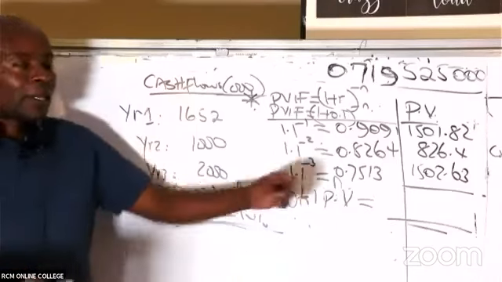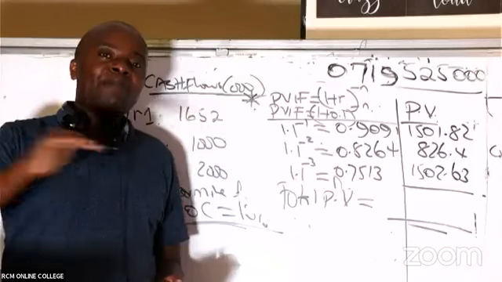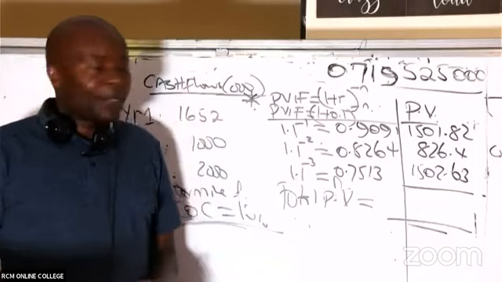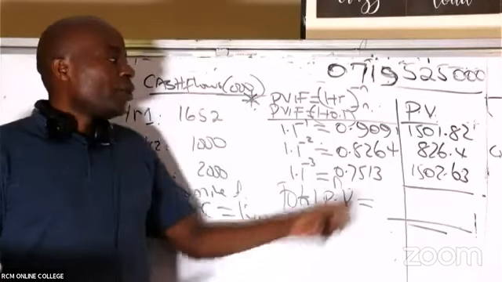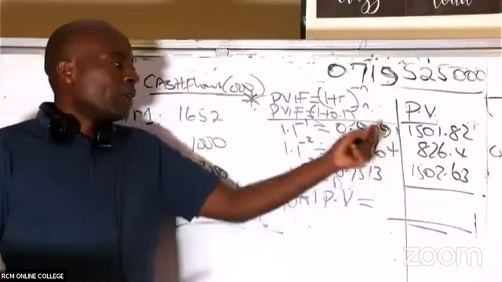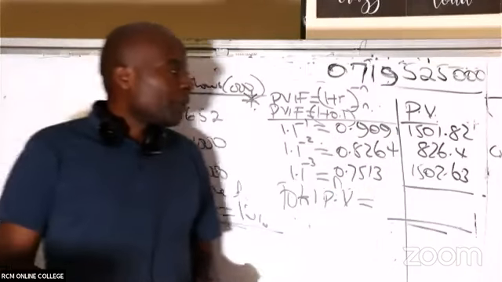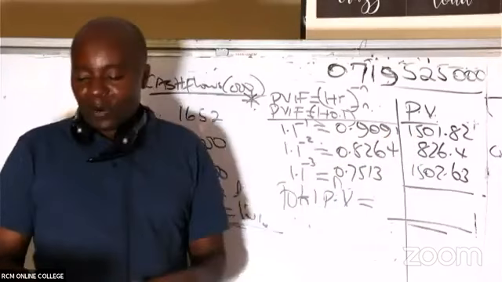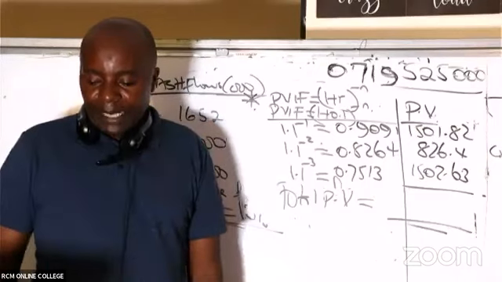Now we can add them because they're children of the same mother. They belong to the same time frame, present time. You can't add future cash flows, no. You have to present value them, and then you add. So for the total present value, I'm waiting for a good Martin to come and give me this plus this plus this. Give me a number, I write it down.